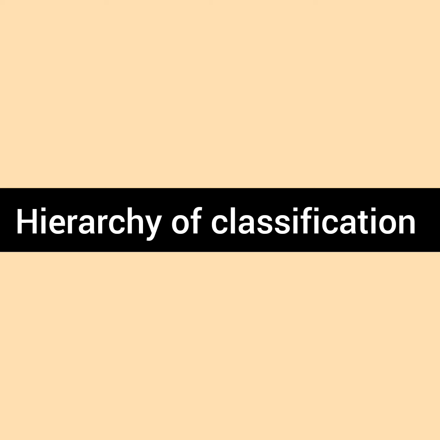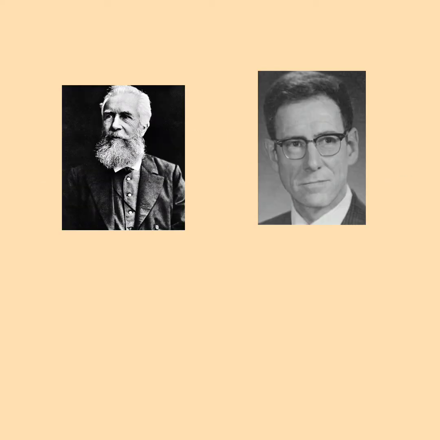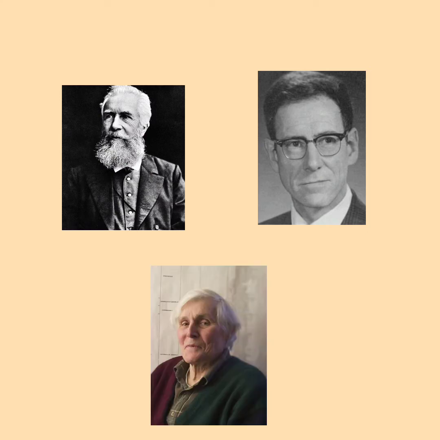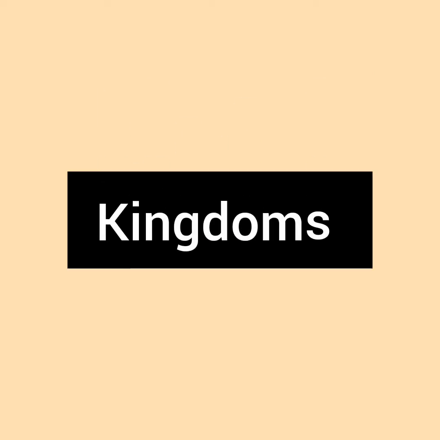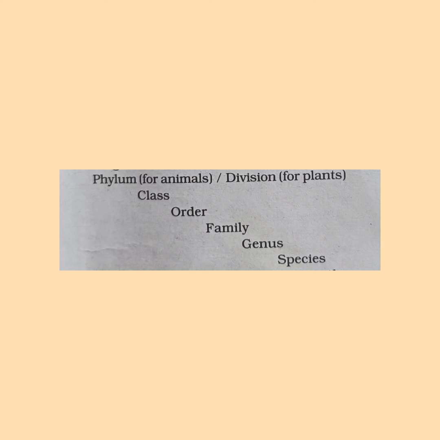Now we will discuss the hierarchy of classification. Biologists such as Ernst Haeckel, Robert Whittaker and Carl Woese have tried to classify all living organisms into broad categories called kingdoms. Whittaker's five kingdom classification were Monera, Protista, Fungi, Plantae, Animalia. Further classification beyond kingdom were phylum for animals, division for plants, class, order, family, genus, and species.